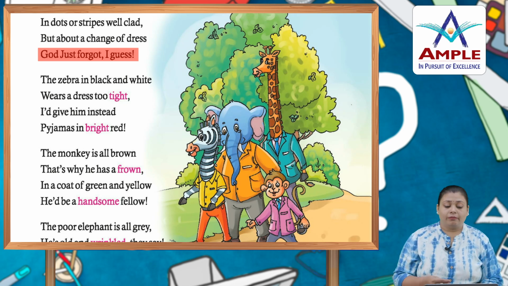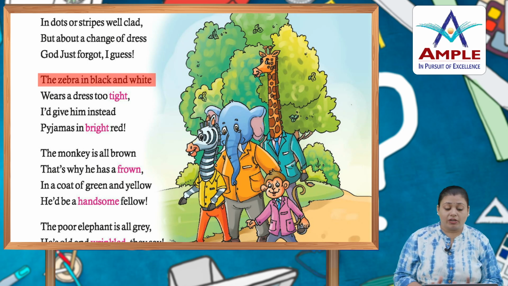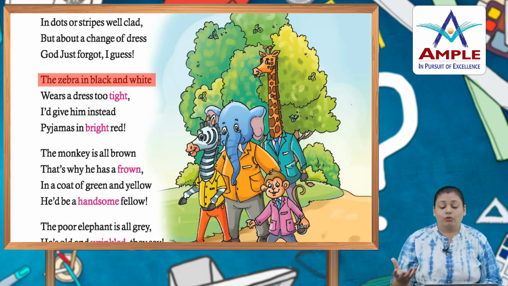They have dots on them, they have stripes on them, and they are well clad. If you have seen a zebra, its color is white and black, which really looks very beautiful. But the poet said that maybe God forgot to change their clothes or their dresses. So he wants them to wear some beautiful or different clothes so they look a little different.